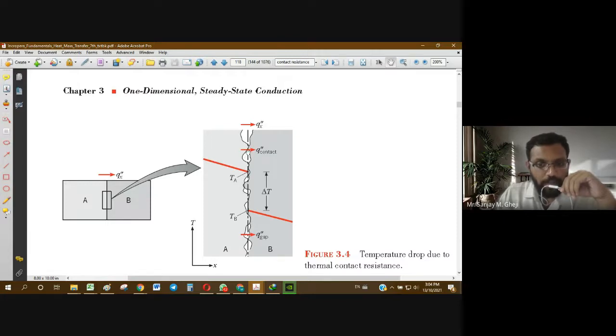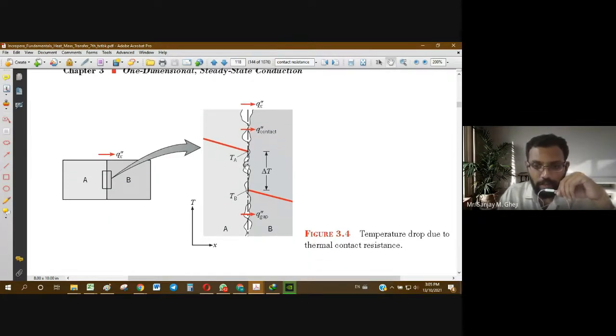Due to this the temperature will not be common. Normally we assume that the temperature at this face for A and B will be uniform or the same, but that will not be the case, and there will certainly be some temperature drop, and this temperature drop is due to the resistance offered by these micro gaps or nano gaps.